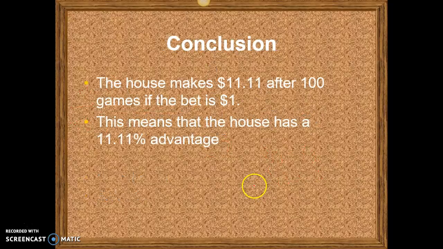Therefore, the house makes $11.11 after 100 games if the bet is $1. This means that the house has an 11.11% advantage over you on that particular game, rolling that particular number.